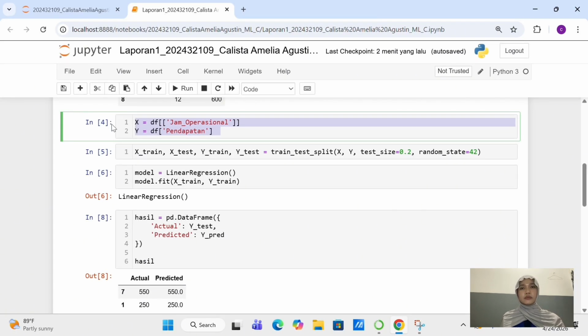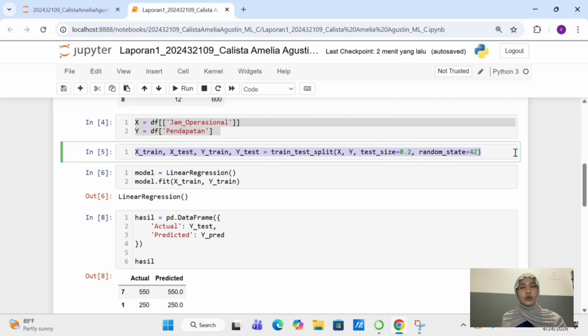Okay, then I split the data into training and testing data. 80% of the data was used for training and 20% was used for testing. The purpose of this step is to ensure that the model does not just memorize the data but can also be tested on new data.